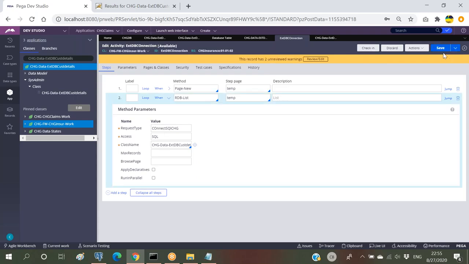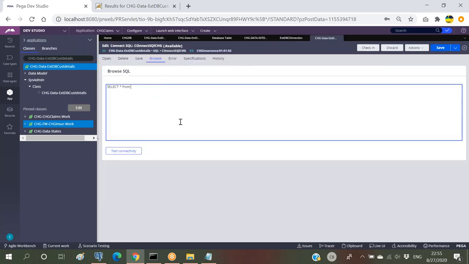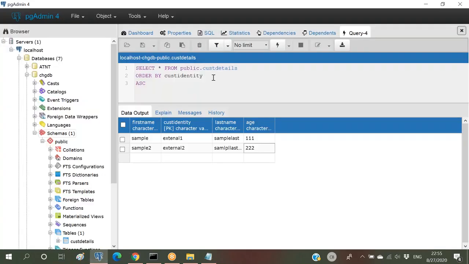I'm saving this. Now if I execute this activity, it will create one new page, and after that it will execute this RDB list method, and here it has to execute this particular connect SQL rule and interact with the database. Here we can go with the direct table name, or we can give the class name also. In order to get the data from this particular table, we have to give something like select star from table name. That can also be given.